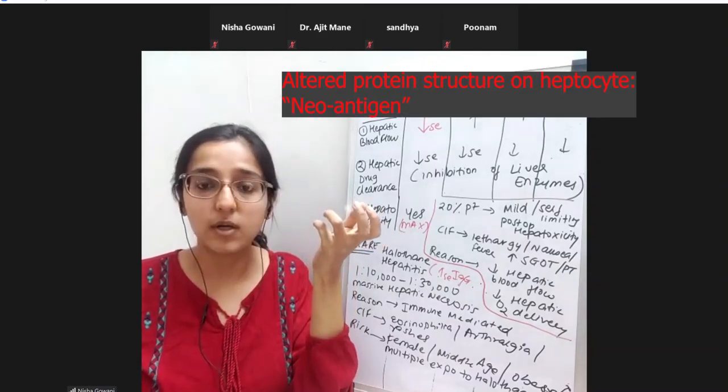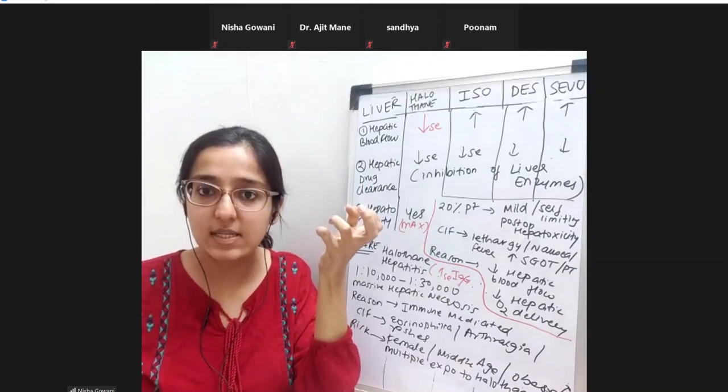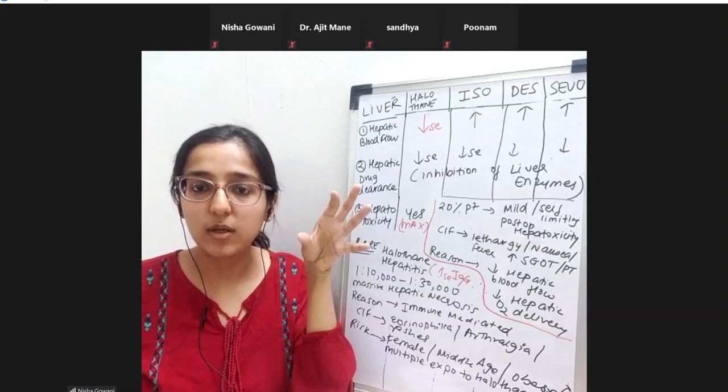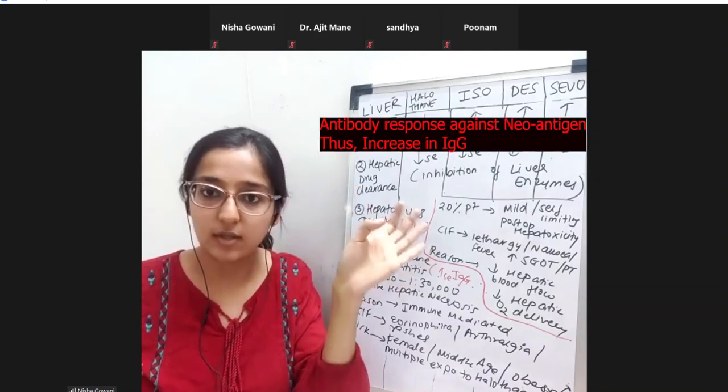Okay. So what will the body do? It will say, oh my God, some structural changes happened over here. It will sense it as an antigen, and then there's an antibody response which will occur, an increase in the IgGs, and then antibodies will go and destroy the liver.